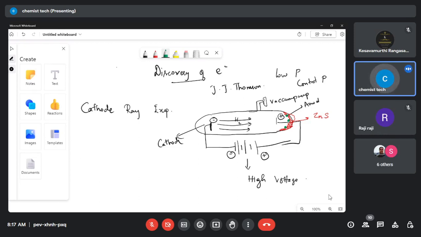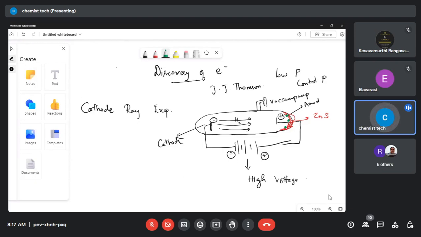Yes, ma'am. What is zinc sulfide? What is the purpose of zinc sulfide here? It is a phosphorescent material. When any material strikes the zinc sulfide screen, it will start to glow. The rays are invisible, and when they touch the zinc sulfide, it starts to glow. So he proved that the rays are coming from the cathode.